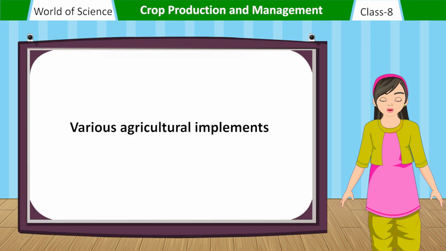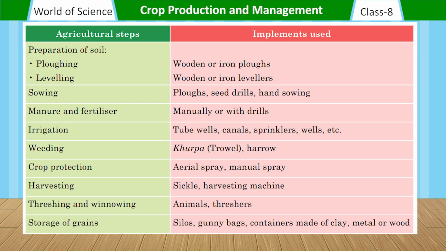Various agricultural implements. Agricultural steps and implements used. Preparation of soil: plowing, with wooden or iron plows; leveling, with wooden or iron levelers. Sowing: plows, seed drills, hand sowing. Manure and fertilizer: manually or with drills. Irrigation: tube wells, canals, sprinklers, wells, etc. Weeding: khurpa, trowel, harrow.